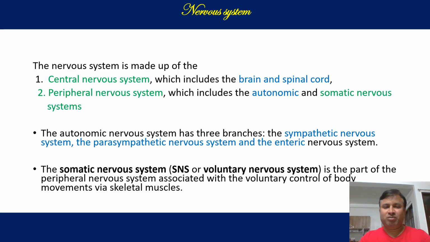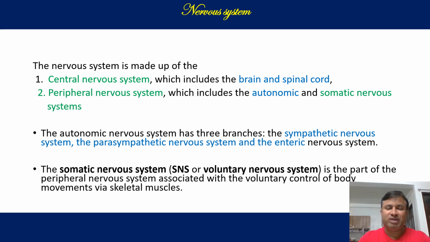Today we will discuss the nervous system. The nervous system is divided into two parts, central nervous system and peripheral nervous system. Central nervous system contains brain and spinal cord, while peripheral nervous system includes autonomic and somatic nervous system. The autonomic nervous system has three branches: sympathetic nervous system, parasympathetic nervous system, and the enteric nervous system.